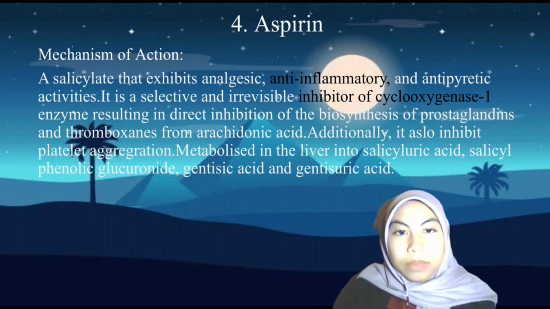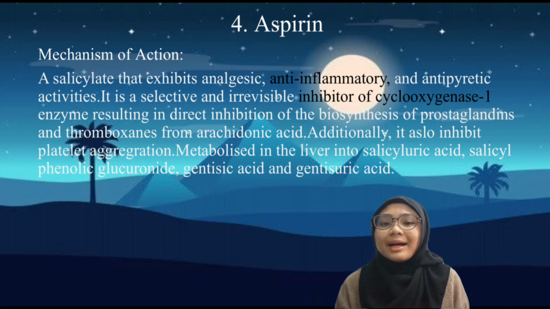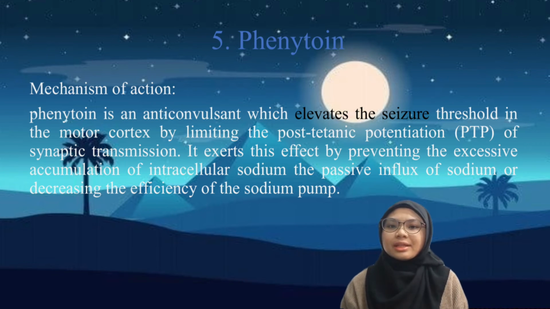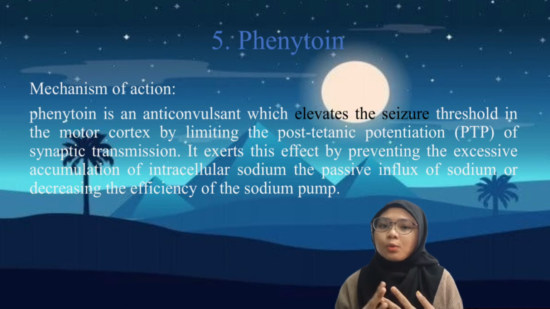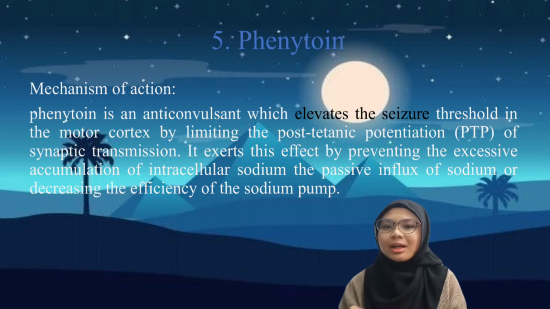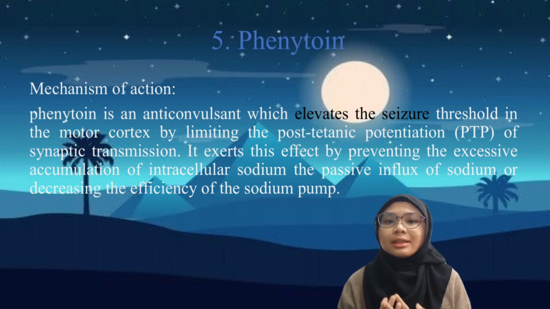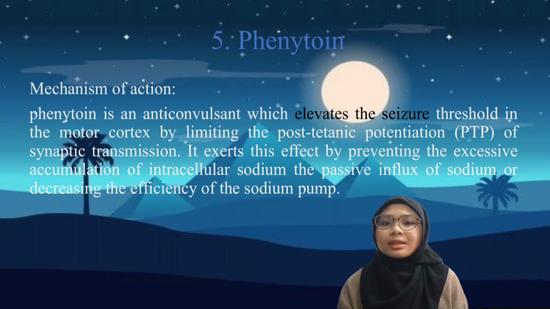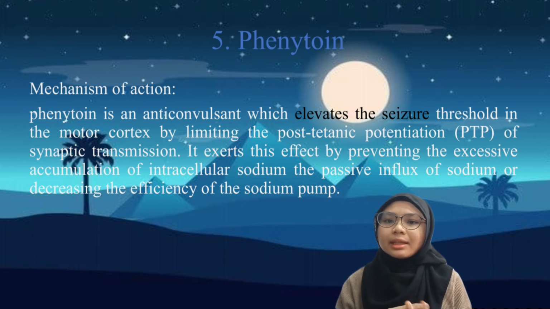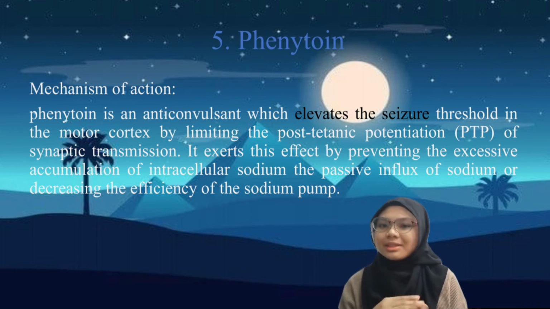Additionally, it is metabolized in the liver into salicylic acid, salicyl phenolic glucuronide, gentisic acid, and glyceric acid. As for phenytoin, the mechanism of action is that phenytoin is an anticonvulsant which elevates the seizure threshold in the motor cortex by limiting the post-tetanic potentiation (PTP) of synaptic transmission. It exerts this effect by preventing the excessive accumulation of intracellular sodium, the passive influx of sodium, or decreasing the efficiency of the sodium pump.